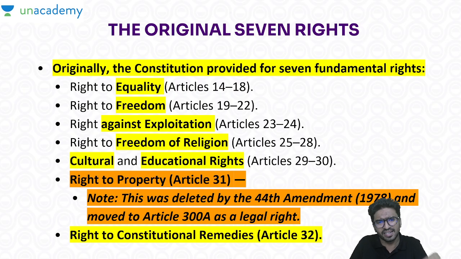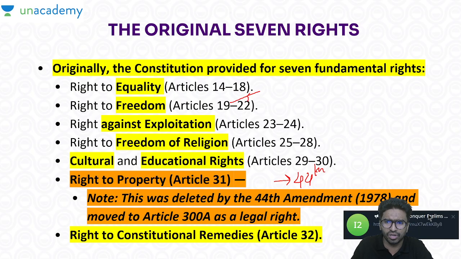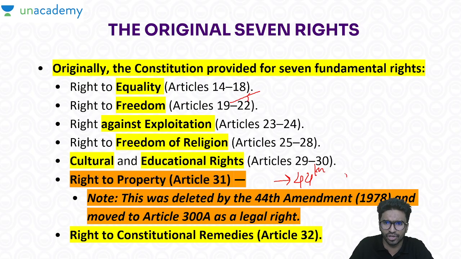This Article 31 was taken away, and that amendment is what is known as the 44th Amendment, which is important to study. 44th Amendment. So since the inception, that is of 1950, we had 7, and one fundamental right, that was right to property, which came under Article 31, was removed.